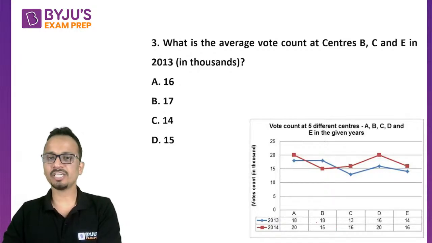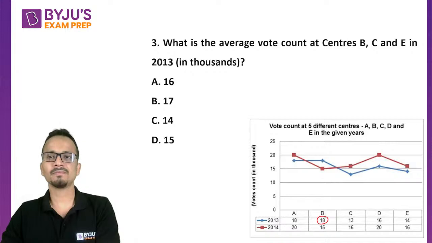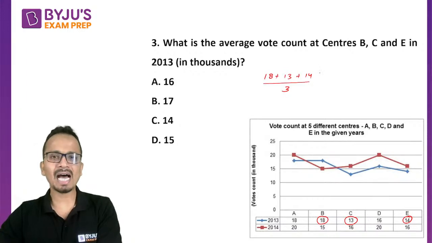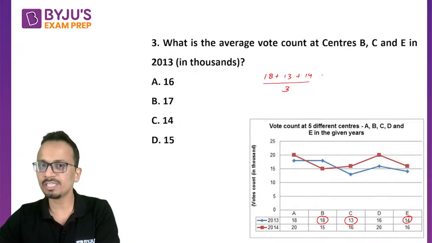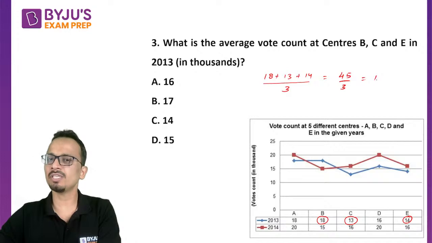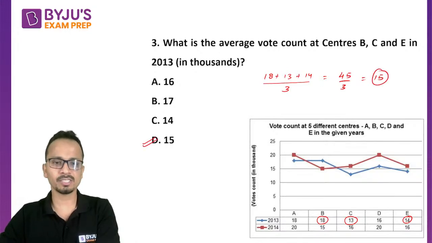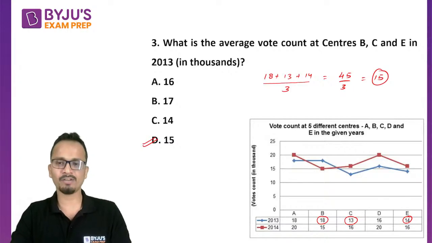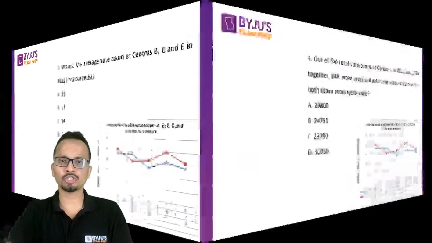All right, so again, this is a very straightforward question. So we are talking about year 2013 for the centers B, C, and E. So B plus C plus E, 18 plus 13 plus 14 divided by 3 will be the average vote count at these three centers. Now the sum is equal to 45. 45 divided by 3 will be equal to 15. So the correct answer is option D. Okay, so many of you have given a correct answer. Gaurav, Krishna, Dharmi, Rishabh, Sneha, Salesh, and Kiran. Wonderful. Now quickly, let's move on to the next question, question number 4.